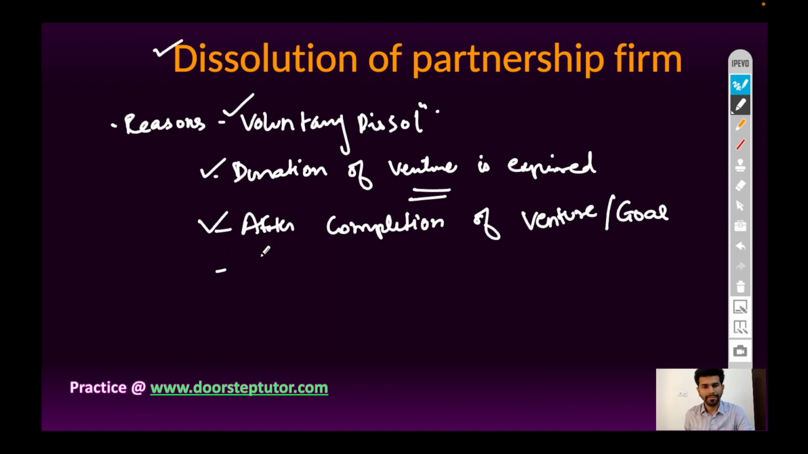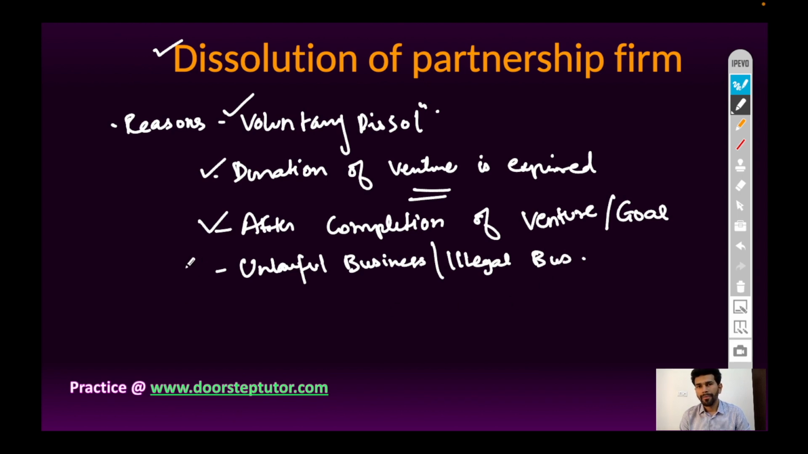Next is government declaring the business as unlawful or illegal business. At the beginning of the firm, the business was lawful and legal, but after a certain period of time, government declared it to be unlawful or illegal. Then the business has to wind up.